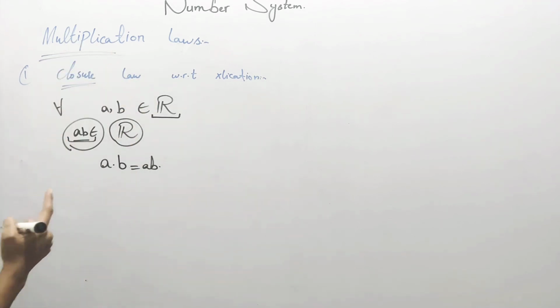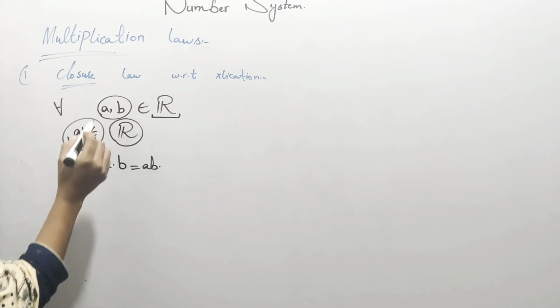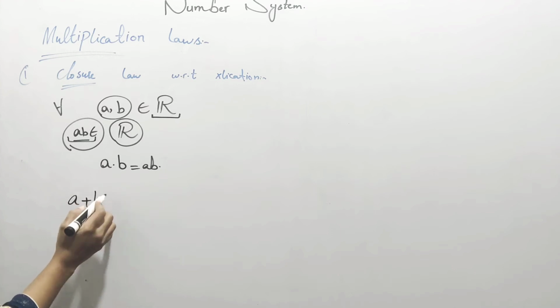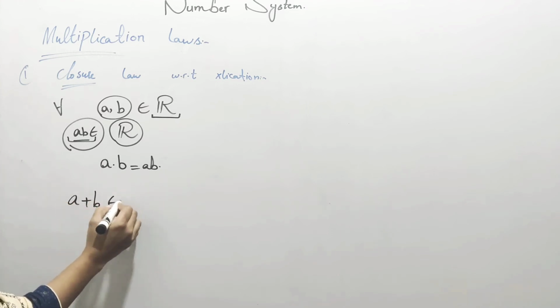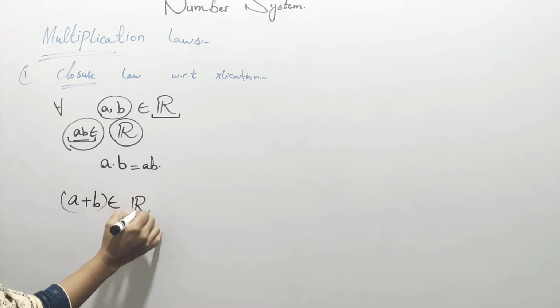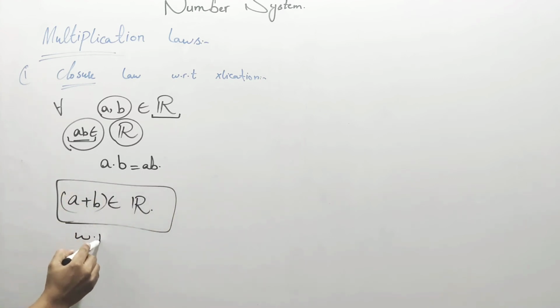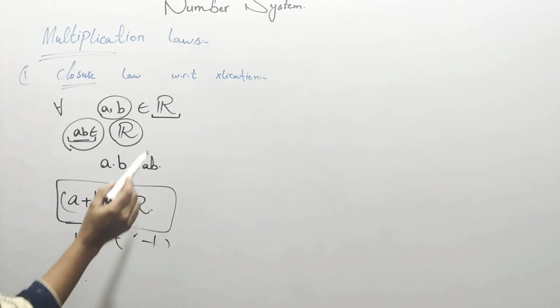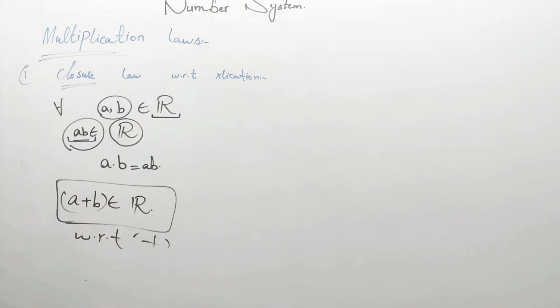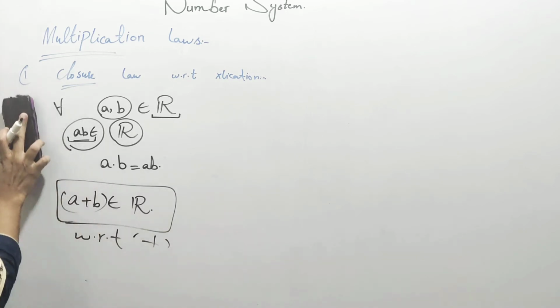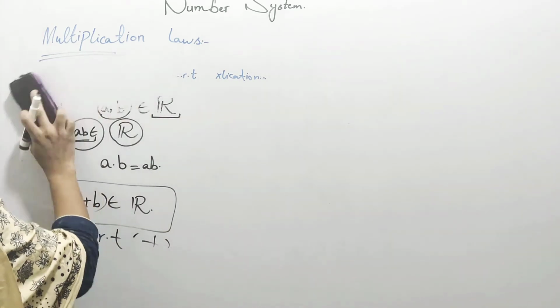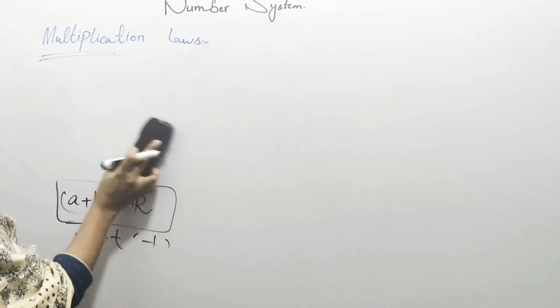We already learned the closure law with respect to addition. What is the closure law with respect to addition? It says that if you take any two numbers from the real line, then their addition also belongs to the real line. This is the closure property with respect to addition, and this is with respect to multiplication. This is the first property of the multiplication laws.